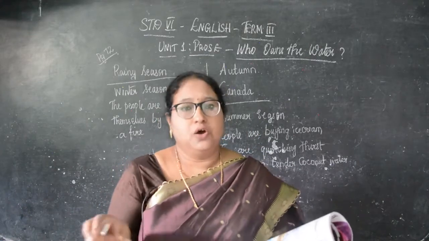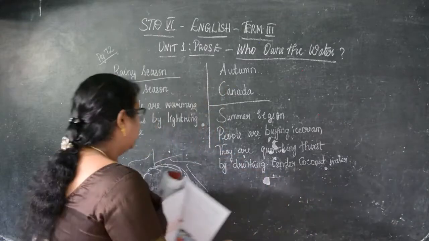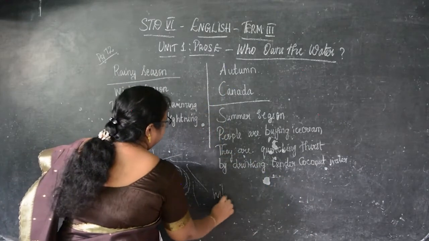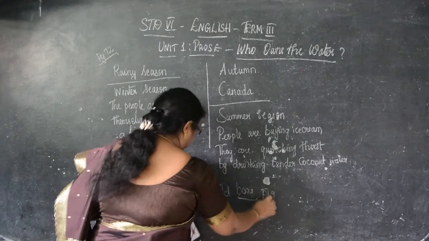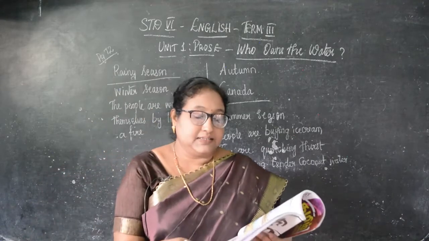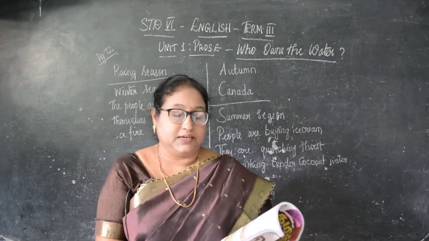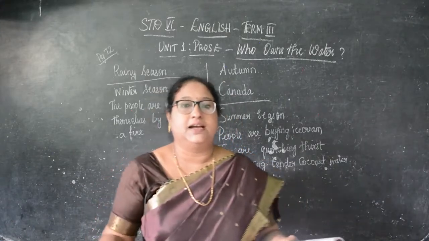And it was a small hole there. Until one day a passing wild boar. So what is a wild boar? It's a wild pig. So boar you can say as a pig. A wild pig came there, settled his rump into the depression. Settled his rump means the back part of its body. Okay. It wanted to sit in that hole.